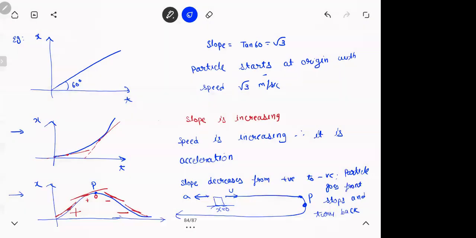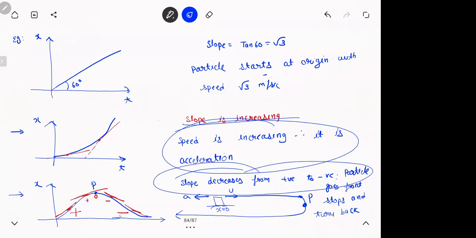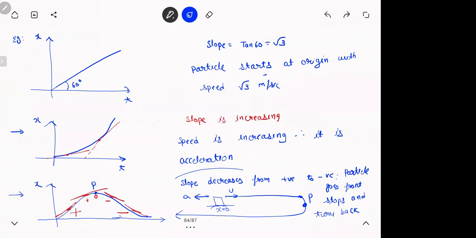Here, did we write here? Slope decreases, see. Slope is increasing, so it is having an acceleration. Example दिया था XT graph में. Right, slope decreases from positive to negative, the particle goes front and stops back. You guys didn't revise this thing, इसलिए आपको ना लग रहा था what is the question?